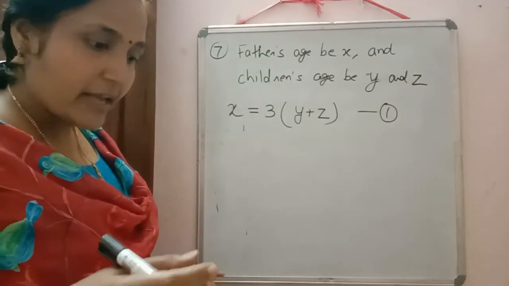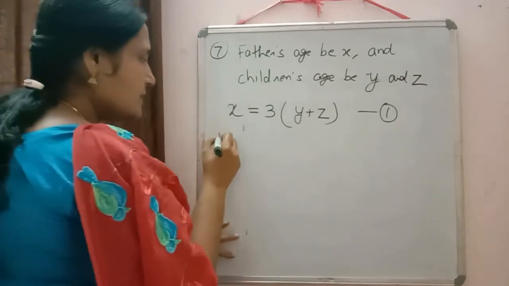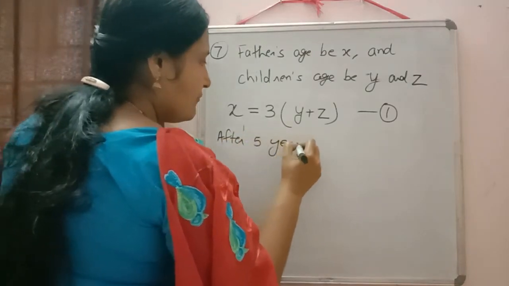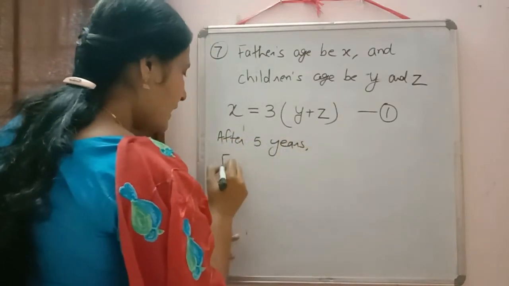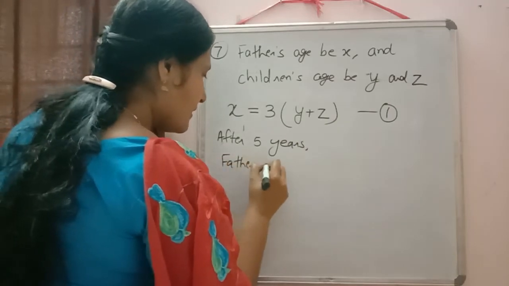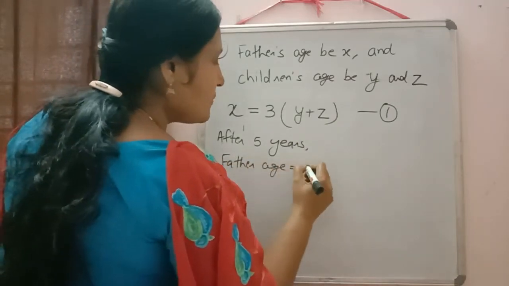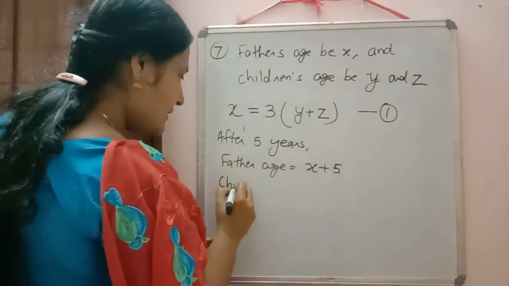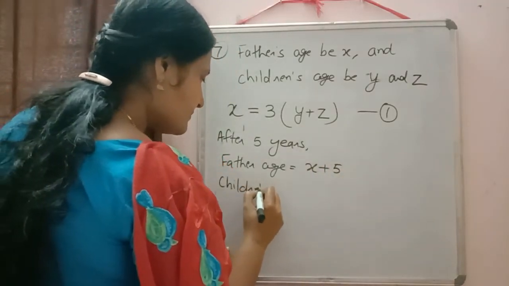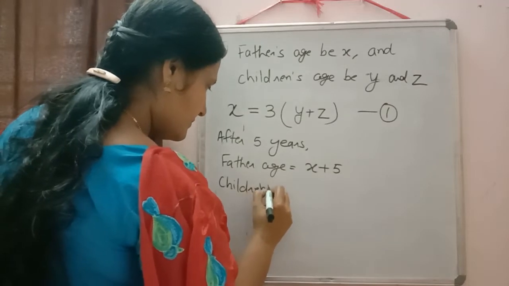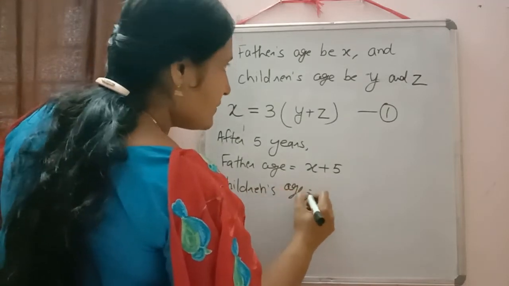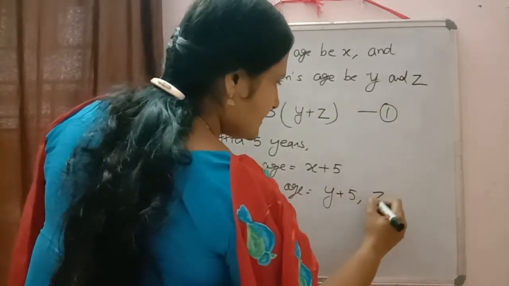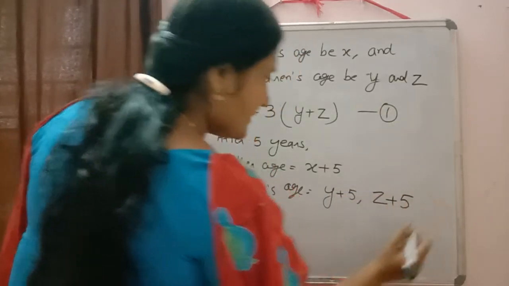Then after 5 years is written. So first you just write down there, after 5 years, father's age will be equal to x plus 5. And what will be the children's ages? The child's age will be equal to y plus 5 and z's age will be equal to z plus 5.